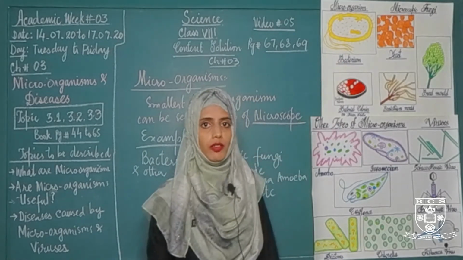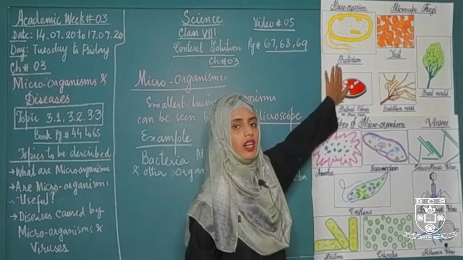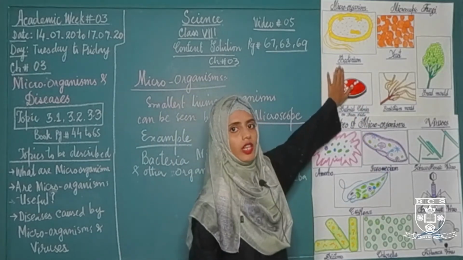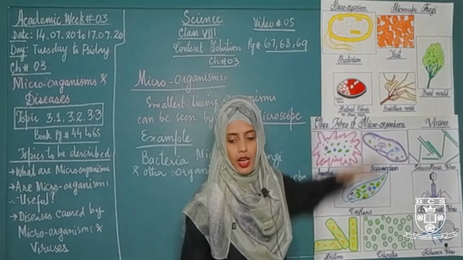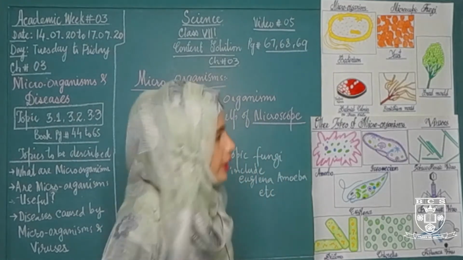Bacteria is a plural form, whereas bacterium is a singular form. The first microorganism which we are going to study is a bacterium or a bacterial cell.